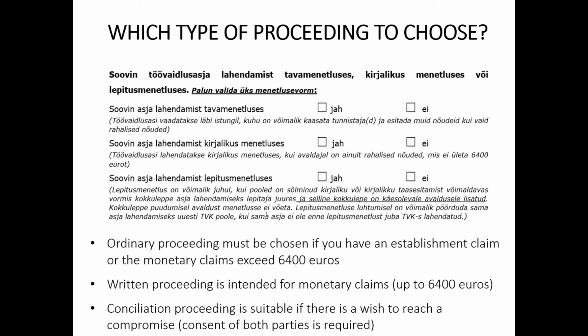The conciliation proceeding is based on the voluntary participation of the parties. The purpose of this type of proceeding is to reach a compromise or an agreement. In order to choose the conciliation proceeding, you must reach an agreement with the employer in writing and attach it to the labor dispute application.